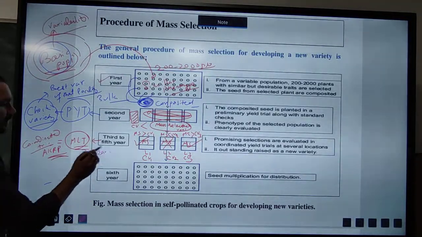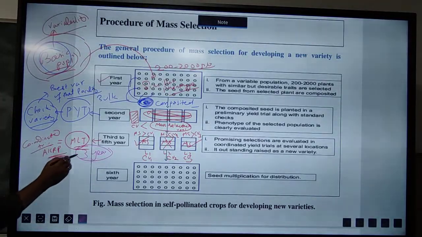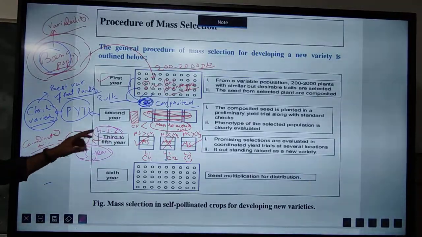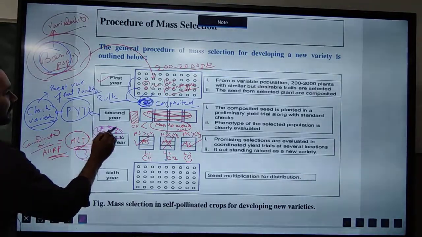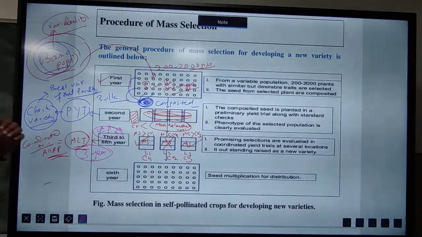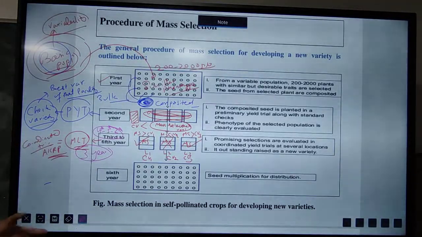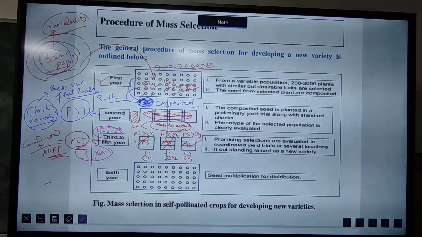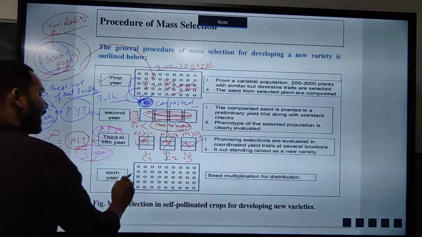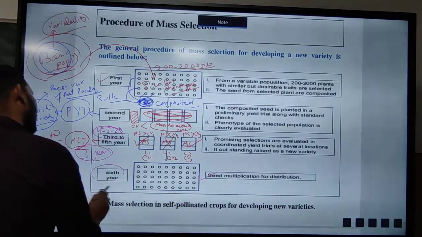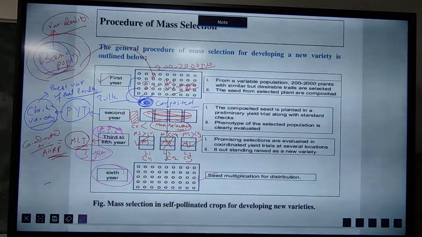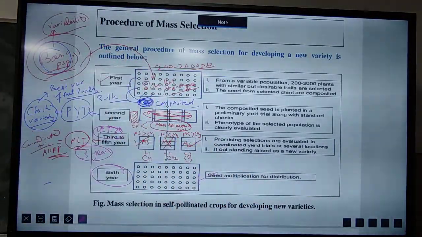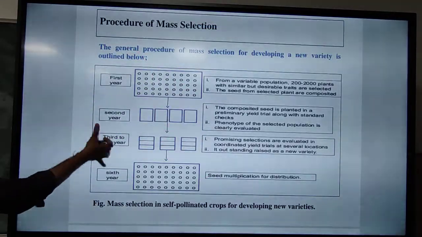I have already told that the multi-location yield trial will be carried out for 3 years, so the 4th, 5th and 6th years. In the 6th year we will go for the multiplication trial. After this process, if the varieties are more promising as compared to the local varieties, then we will go for the seed multiplication process for distribution to the farmers. Okay, so you can see these things.